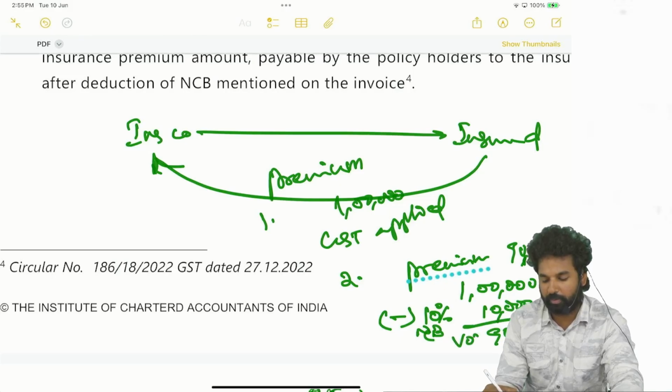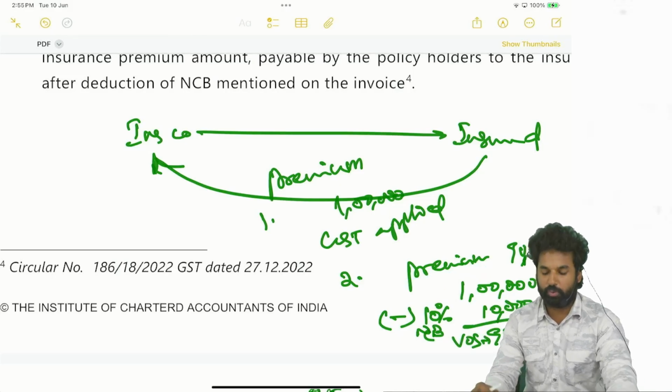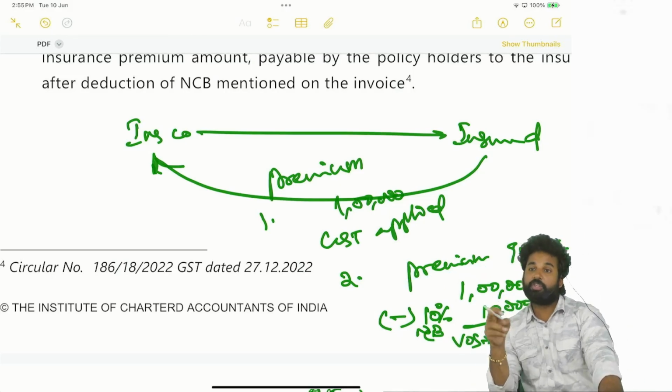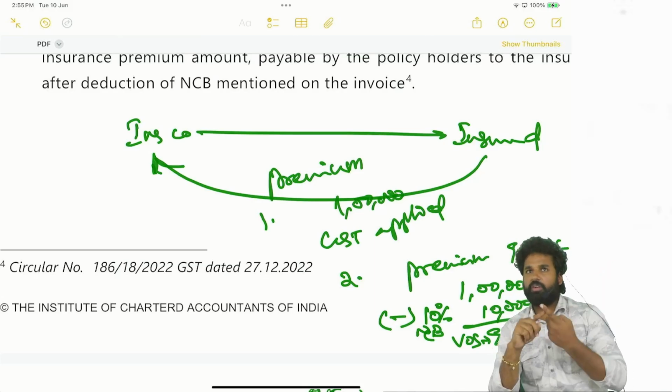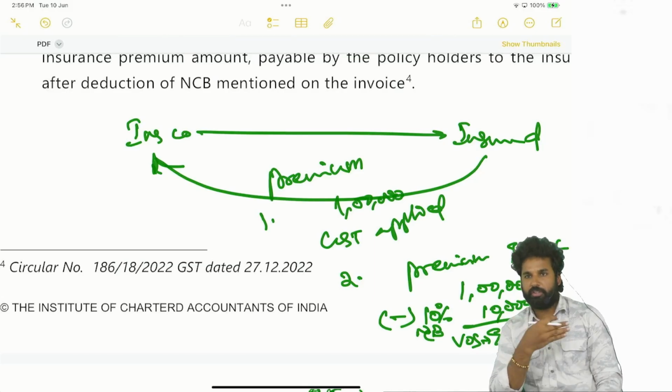Now the value of the supply will be 90,000. That means no claim bonus given by the insurance company will be excluded from the value of the supply as a discount at the time of supply. In the supply chapter we have studied, while reading the definition of consideration, no claim bonus in a different way.